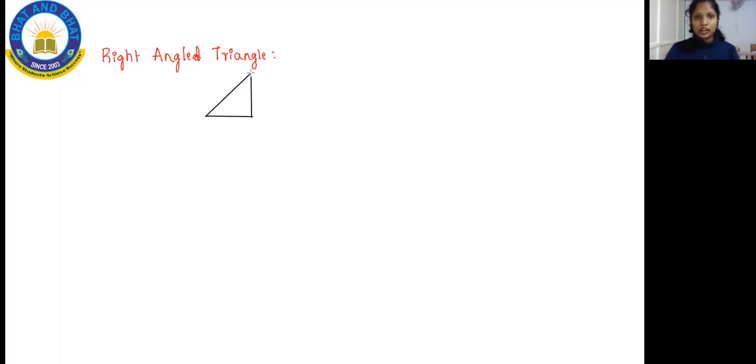So this is your right angle diagram. Here I'm going to name this as A, and this is 90°, I'll name this as B, and I will name this as C. This part we will call the hypotenuse. This is what we are going to call the base, and this we are going to call the perpendicular.